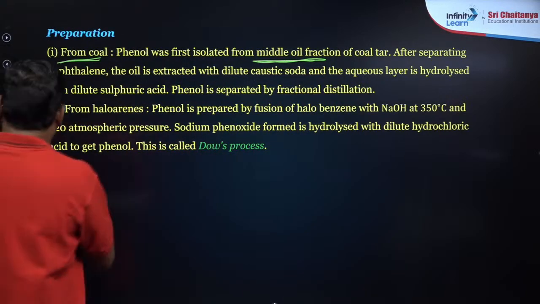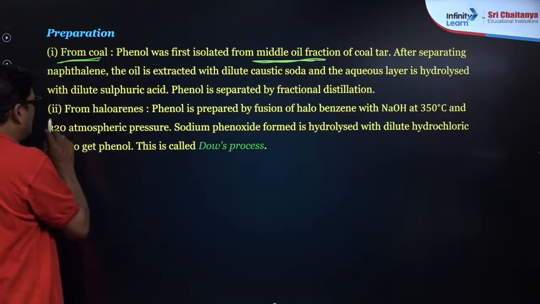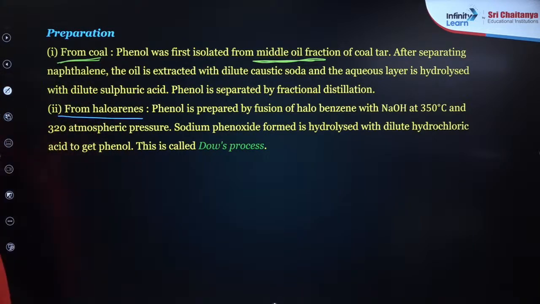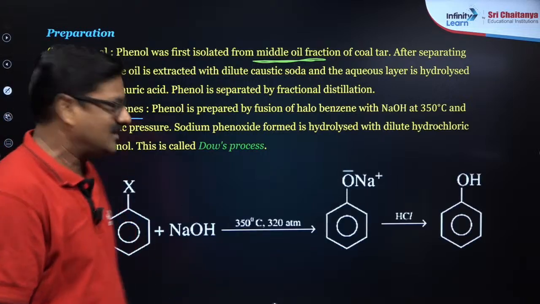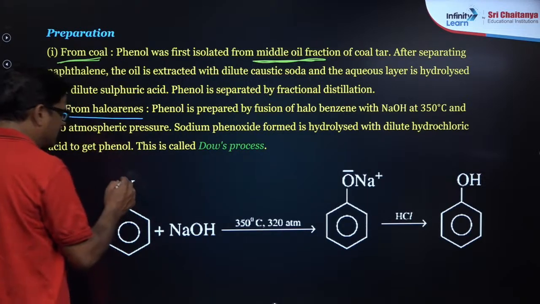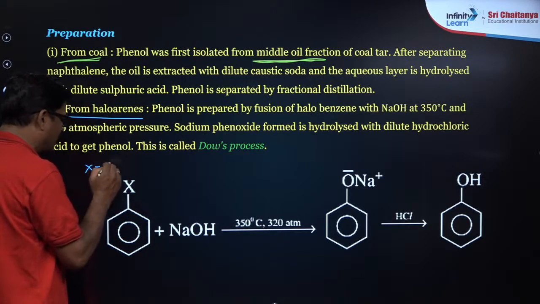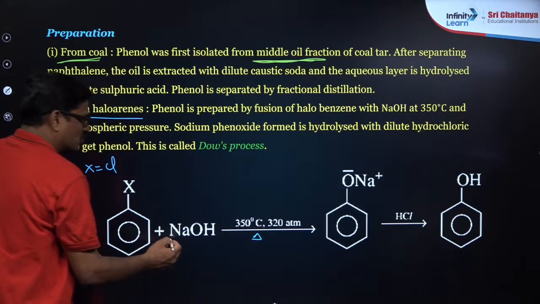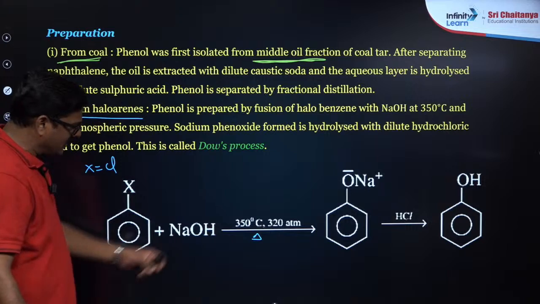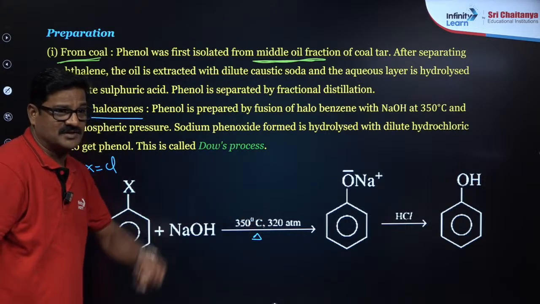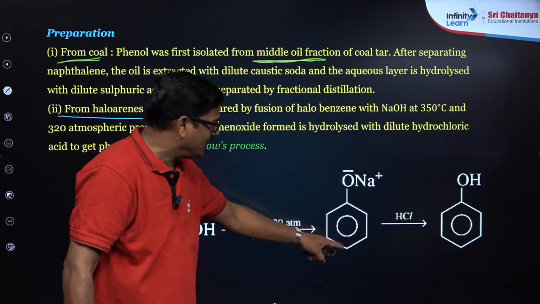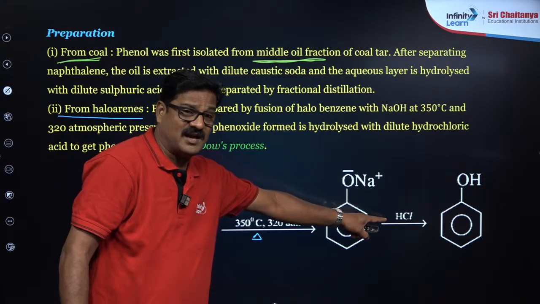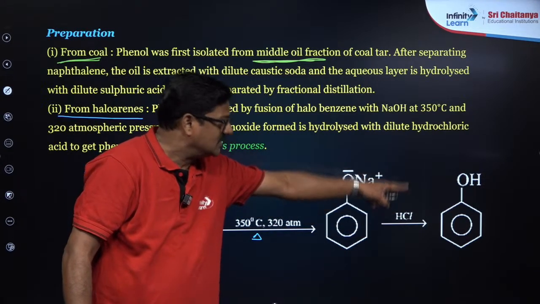So you can also prepare phenol from haloarenes. In haloarenes, chlorobenzene is there. See, this is chlorobenzene, X is equal to, suppose this is chlorine, so chlorobenzene is fused with sodium hydroxide at high pressure and temperature. You are going to get sodium phenoxide. This sodium phenoxide is acid hydrolyzed and gives rise to phenol.